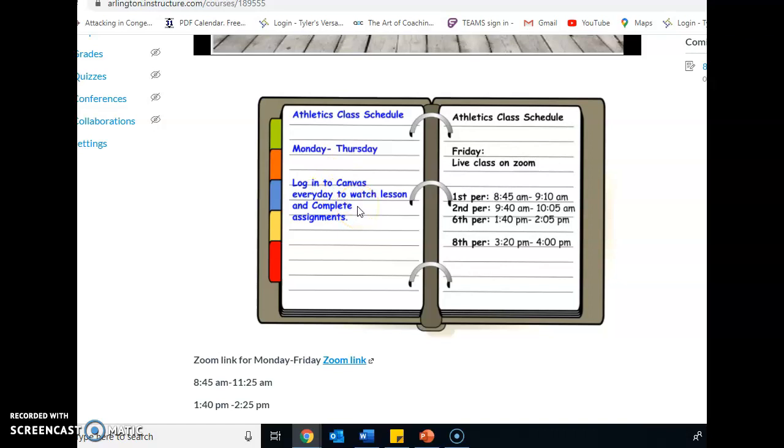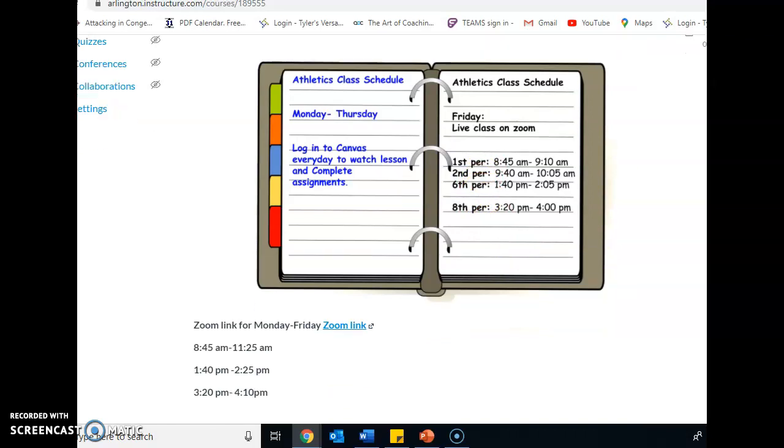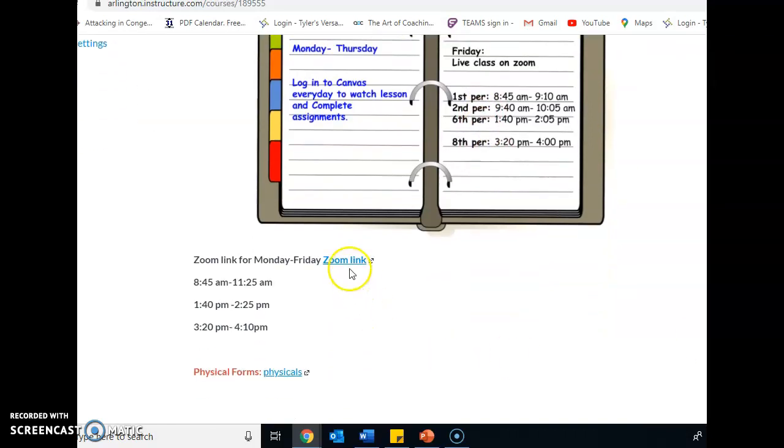Remember, you'll log into Canvas and you have a lesson every day that you need to complete. Over here is the schedule for the live classes that you'll have, where you'll need to dress out for those days in order to start working out. So starting on Friday, you need to dress in workout clothes that are school appropriate in order to do your classes on Friday.